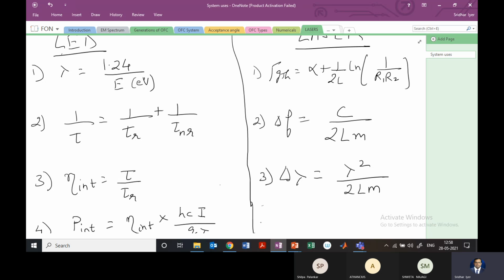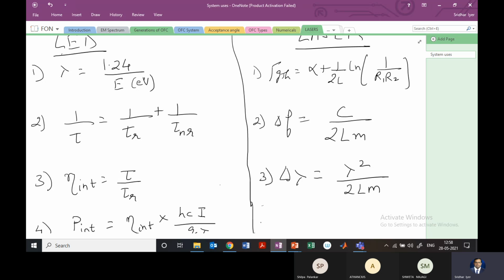So these are some of the aspects which are required for the lasers. Okay, in the exam they don't ask much more than that. Usually they will ask you the Fabry-Perot laser, and they'll ask you the lasing conditions or the differences between LED and the laser. So all that I have put in the notes, and also I have explained it to you.